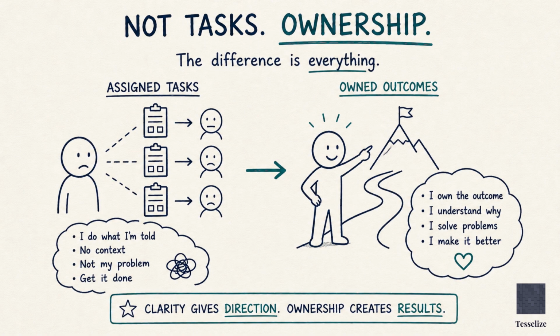Here is what separates a manager from a leader when it comes to roles. A manager assigns tasks. A leader assigns ownership. Assigning a task means telling someone what to do. Assigning ownership means trusting someone with an outcome and giving them the authority to make decisions about how to get there. When people own outcomes, not just tasks, they stop waiting to be told what to do. They start solving problems. That is what role clarity actually does. It does not just organize a company, it unlocks the people in it.